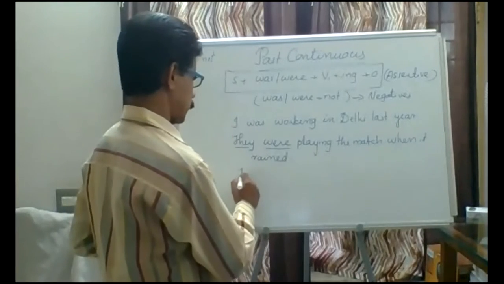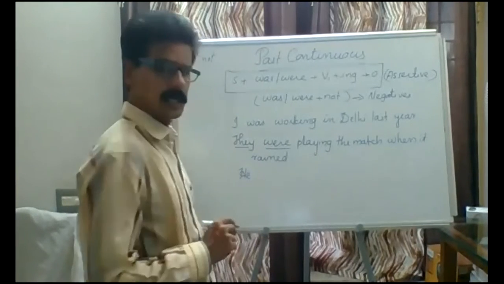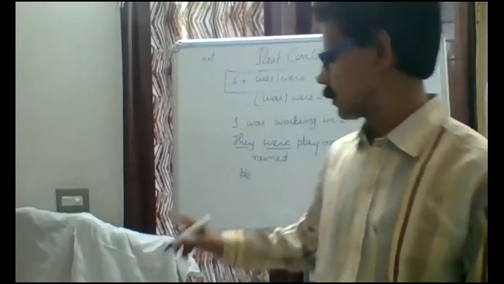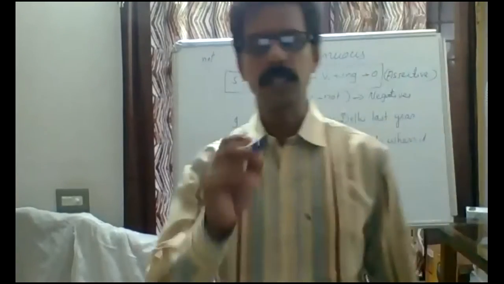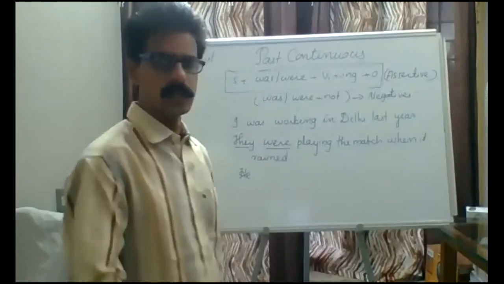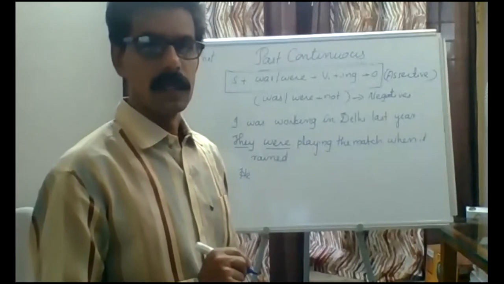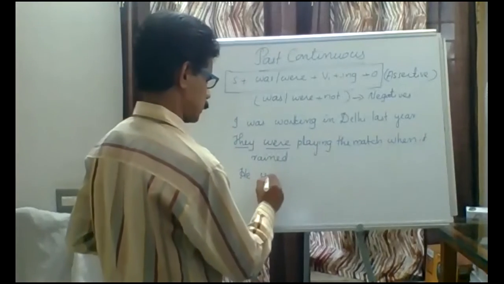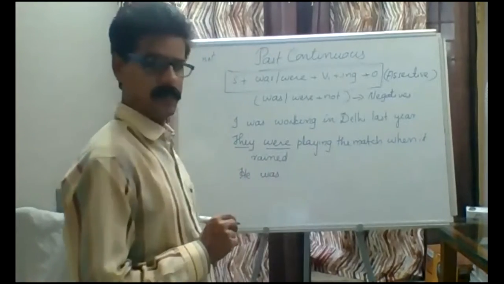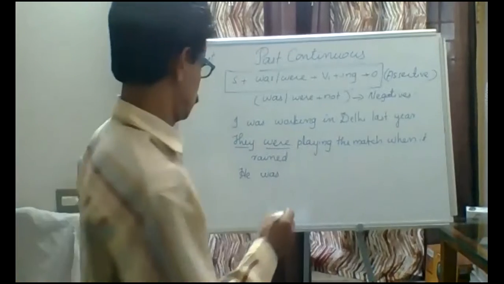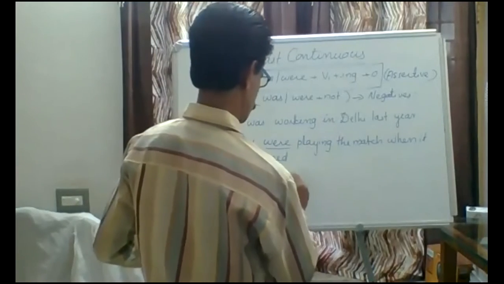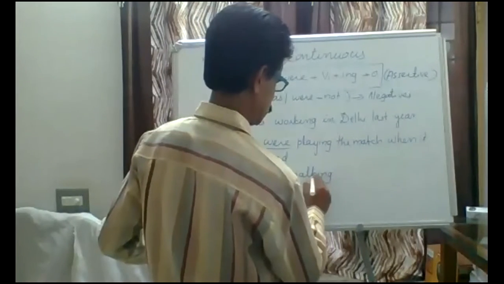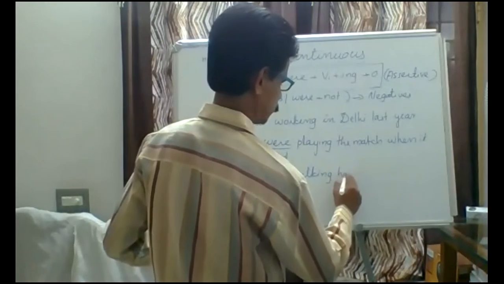Here, if I take he, he is a singular subject. After he we must use was, not were, because he is singular. With a singular subject we must use was, with the plural, were. He was walking for half an hour.